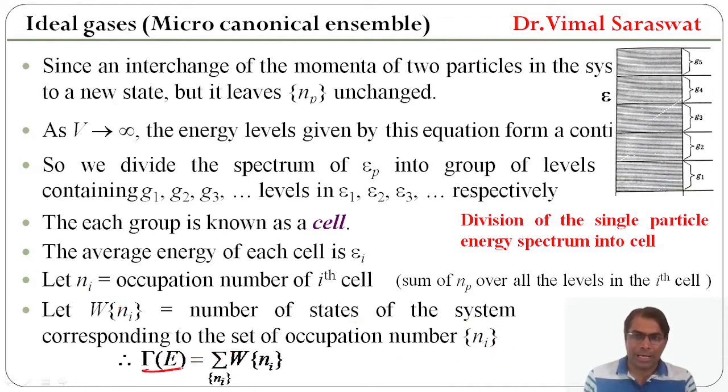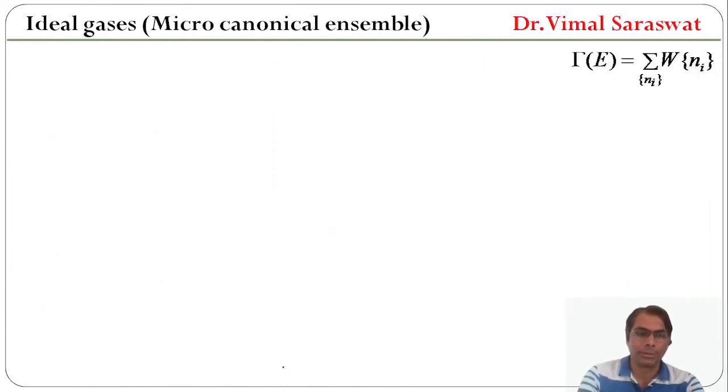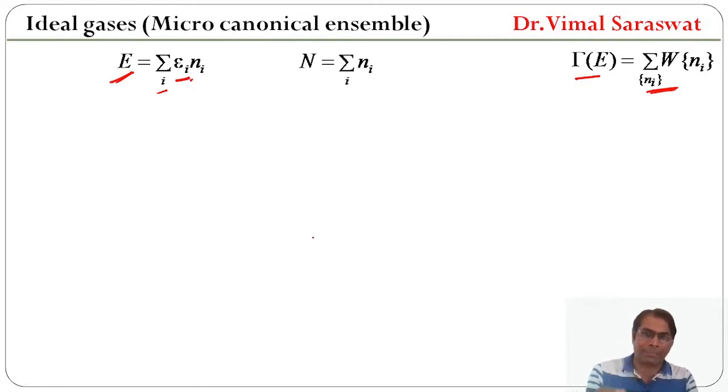Therefore, gamma E is equal to sigma N_i W_i. Since gamma E is this one, the total energy of the system is equal to sigma E_i N_i and the total number of particles N is equal to sigma N_i.